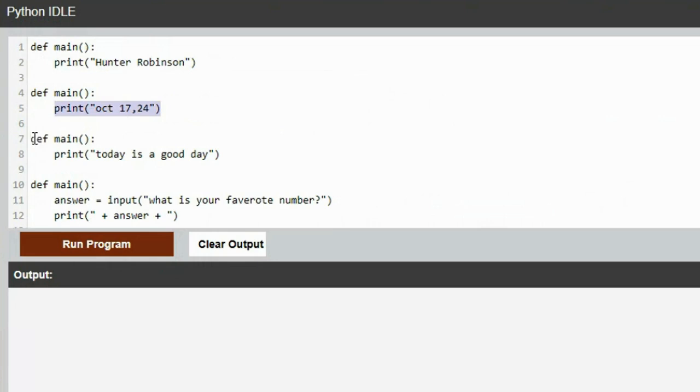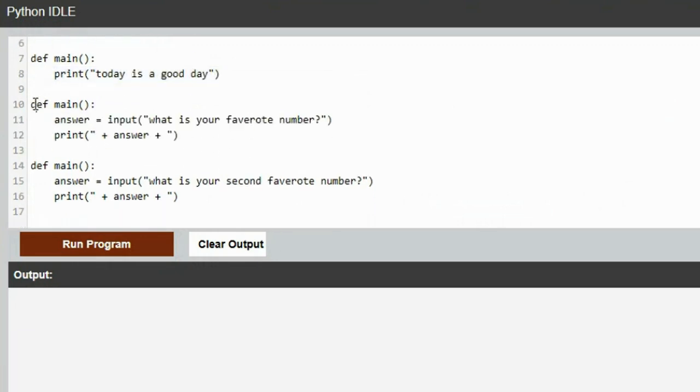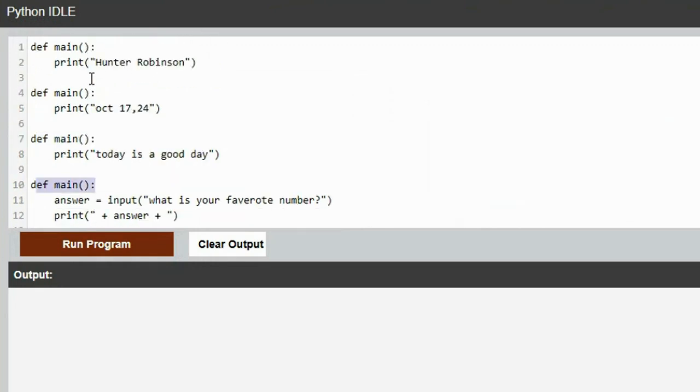And then you said, oh, hey, Python, here is the start of my program, this is the main part of my program, I want you to run this right here, and you said print, today is a good day. You kind of get the feeling you keep starting your program over. You keep saying, here's my main function. No, wait, that's not my main function, this is my main function. And so it's not doing any of them. It's skipping all of those because it says, oh, wait, that's not the main function.